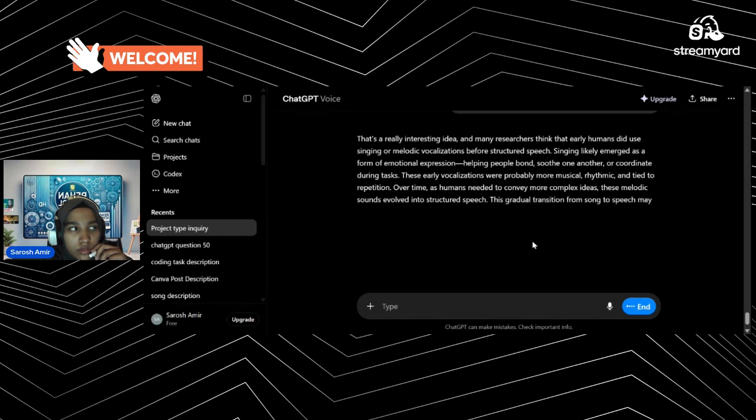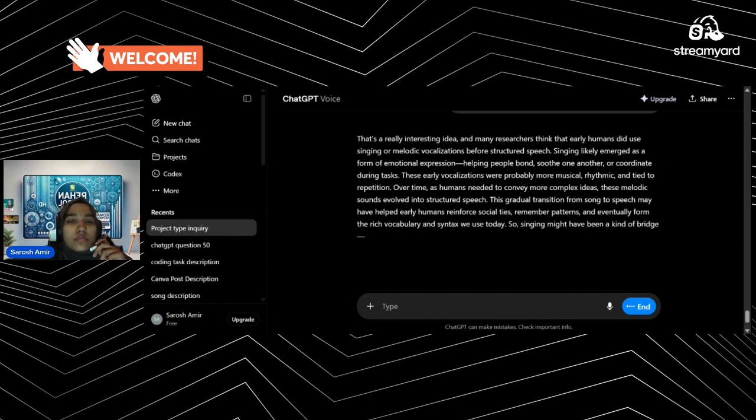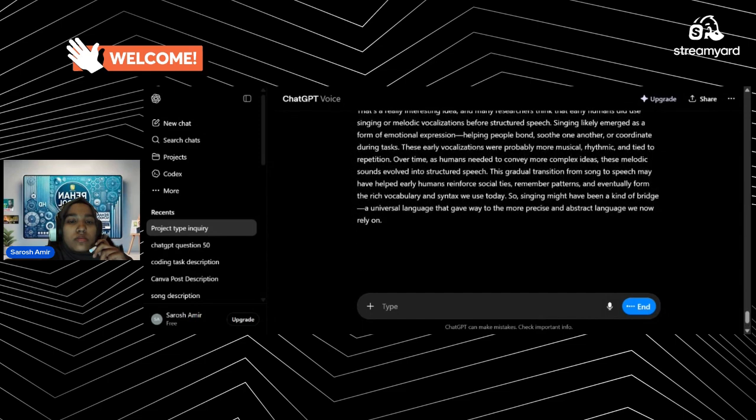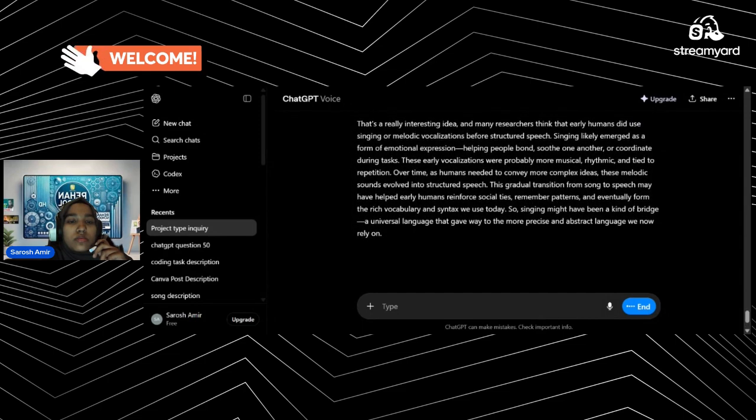This gradual transition from song to speech may have helped early humans reinforce social ties, remember patterns, and eventually form the rich vocabulary and syntax we use today. So, singing might have been a kind of bridge, a universal language that gave way to the more precise and abstract language we now rely on.